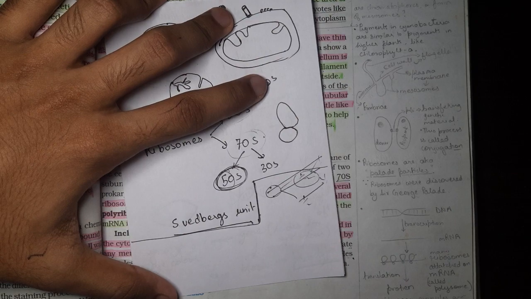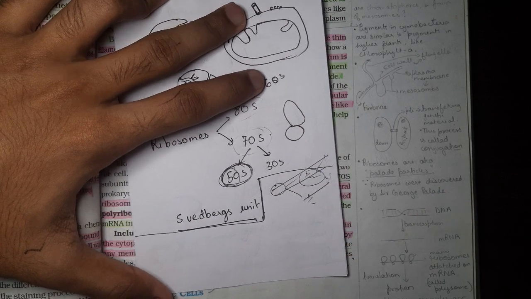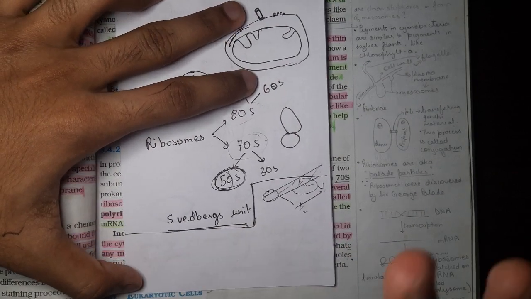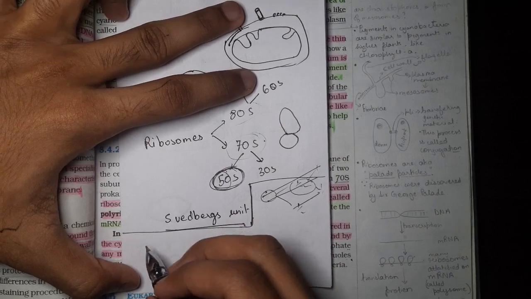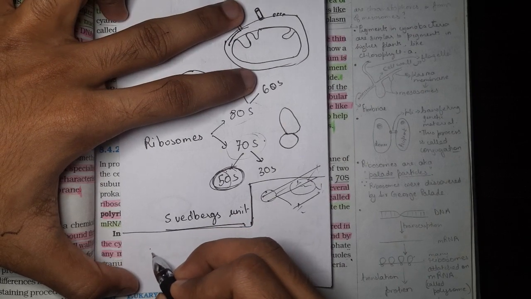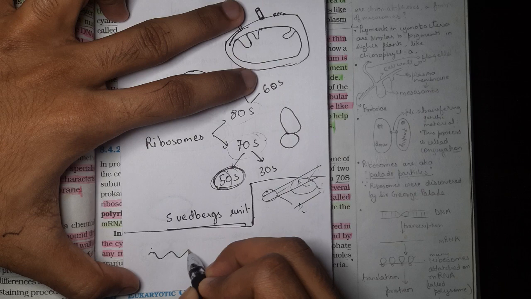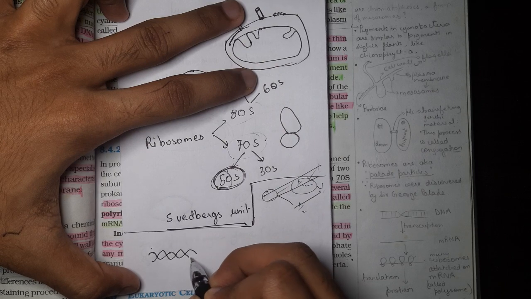So genetic material divides. Point is, genetic material divides. So during division of genetic material, I'll explain what happens. Okay, let's say this is a DNA.